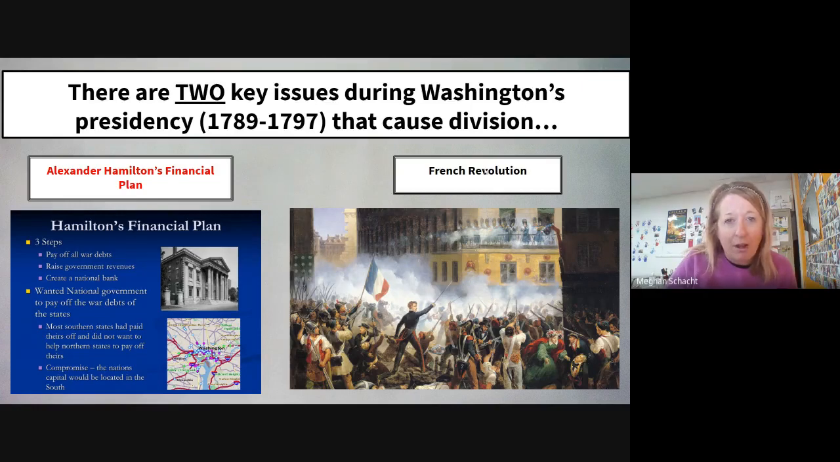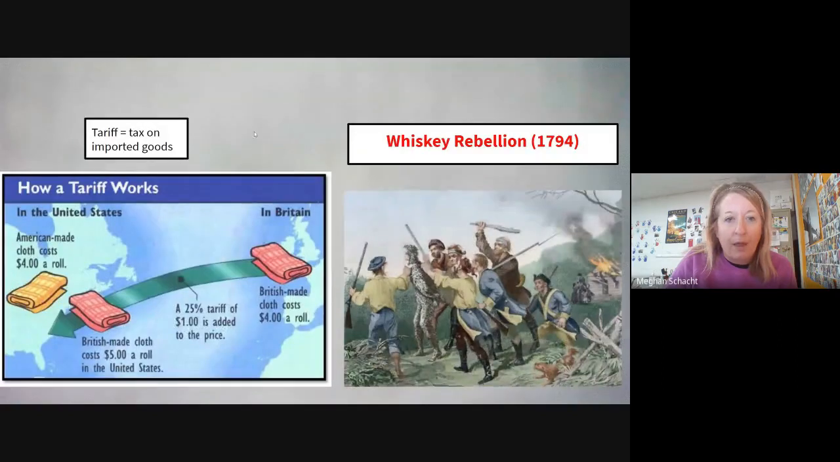The other issue that caused divisiveness was whether or not, as Americans, we should get involved and help the French during the French Revolution. Now, I want to just branch off and talk a little bit more about Alexander Hamilton's financial plan, simply because you're going to see this word tariff quite a bit over the next few chapters. Again, a tariff is usually a tax on imported goods.